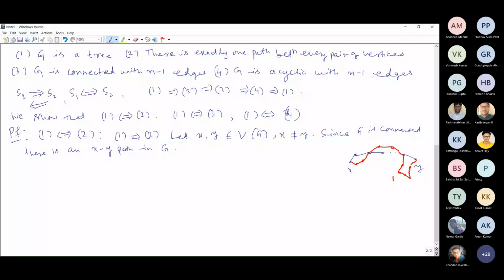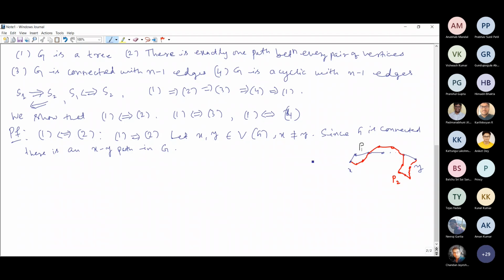So this red one is say path P2, and the blue one is path P1. We are having two different paths, P1 and P2. They are different paths, but they may not be disjoint. There might even be some vertices, some edges in common, right?